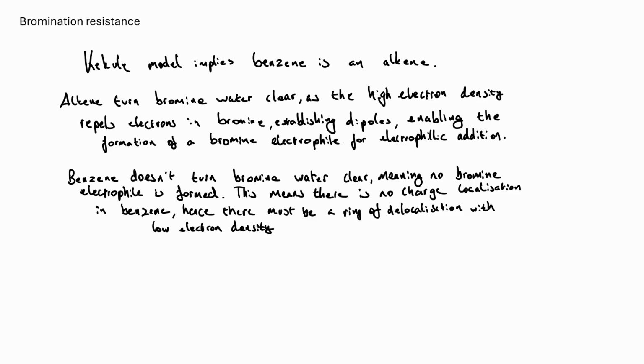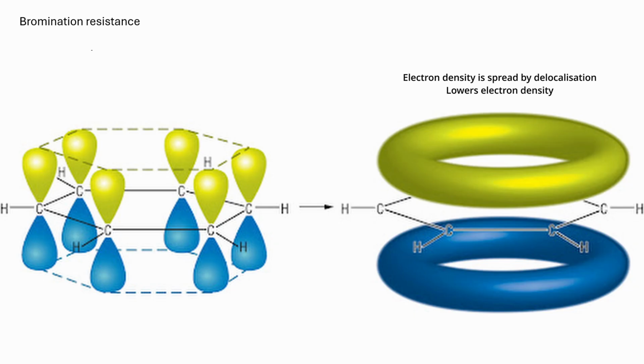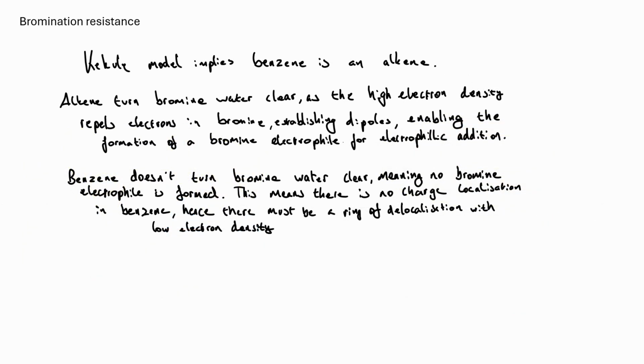And so that must mean that no bromine electrophile is being formed. And that's because there's no charge localization in benzene. There's only delocalization in benzene. And so that further supports this idea of a ring of delocalization, which lowers electron density on benzene, preventing the formation of a bromine electrophile for further reaction. And so that further disproves the Kekule model because the reality of things contradicts what the Kekule model implies.